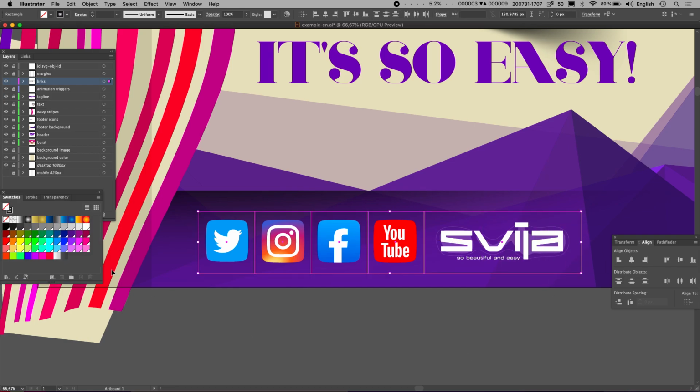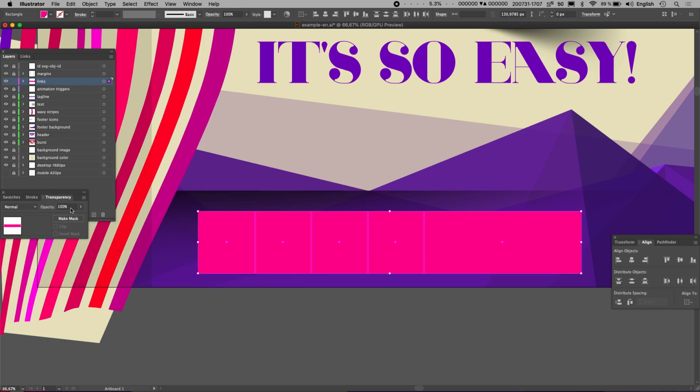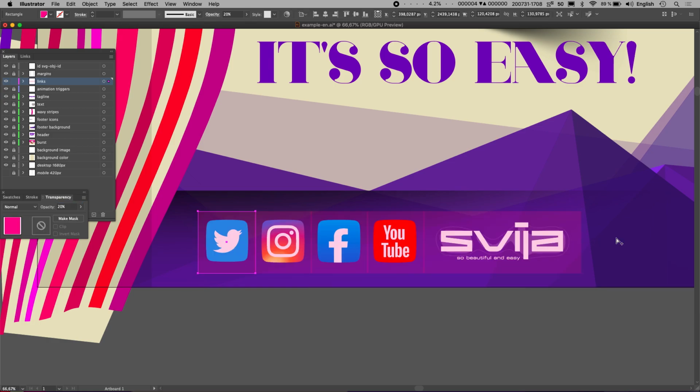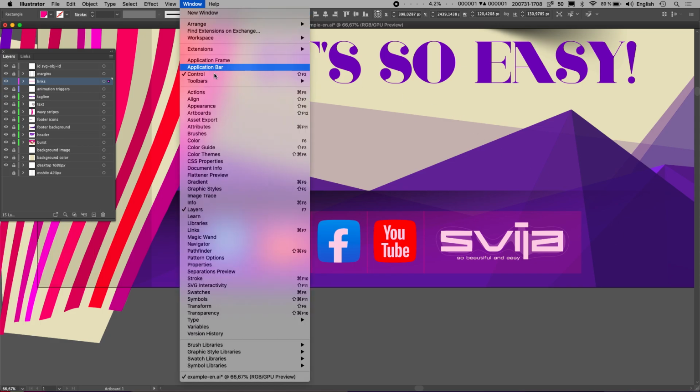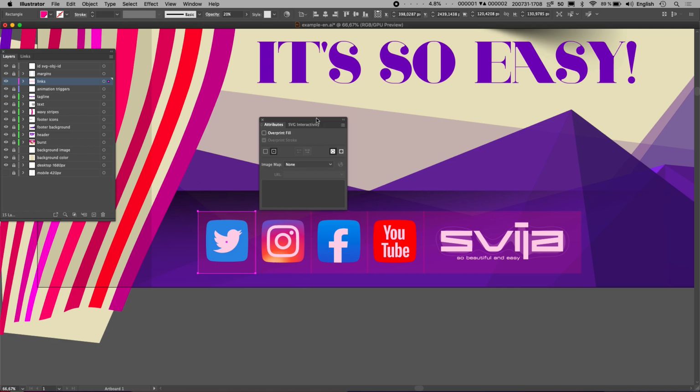Okay, we're just going to make them all bright pink because we always want a color that we can find easily. We're going to make them 20% transparent so we can see what we're doing. Okay. And then we go to the window, attributes. This is where we add links. Attributes. Okay. We take image map. I'm going to move this over here in the middle. We take image map and we make it a rectangle.